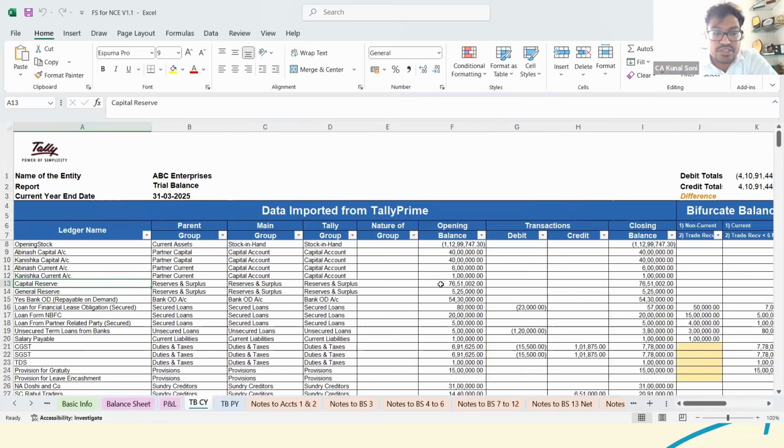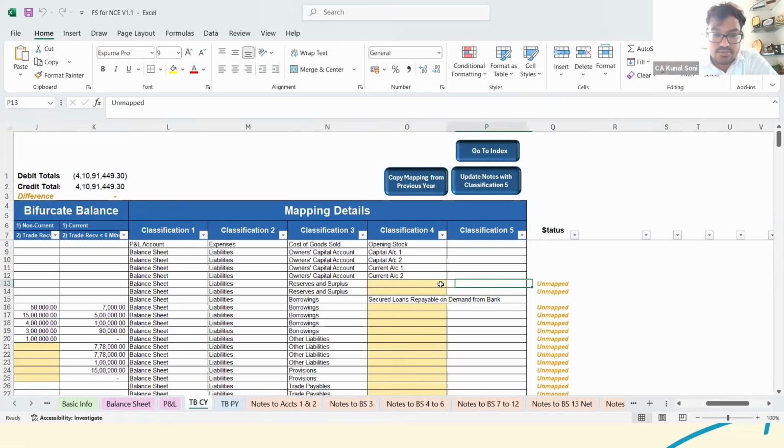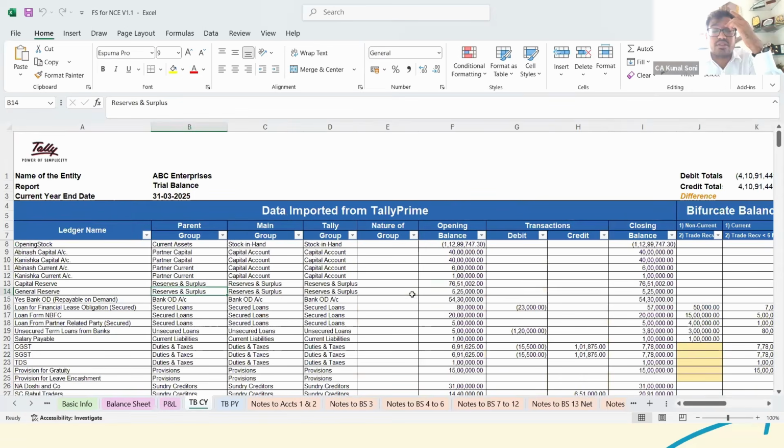Now there's a tab for reserves and surplus. So capital reserve. Now see, it is under the tab of reserves and surplus. So reserves and surplus under what? So there is a capital reserve. Then there is this general reserve.